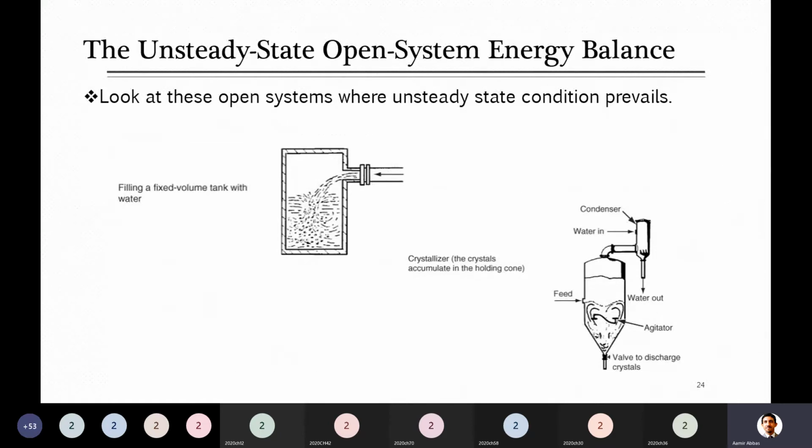Before I jump to the equation, these examples are just to give you an idea of unsteady state systems. Some unsteady state systems you already studied, for example, where the feed is 100 liter per hour and 90 liter per hour goes out, so some accumulation takes place. But in the specific examples shown here, only inlet is taking place, nothing is going out at the moment. After some time you will empty this tank, for example when a reaction takes place or a product is formed. Similarly, when crystals are formed, after some time you can withdraw them.